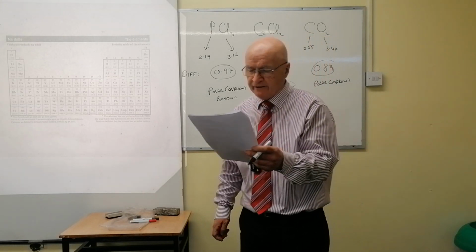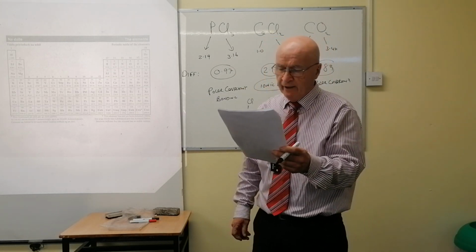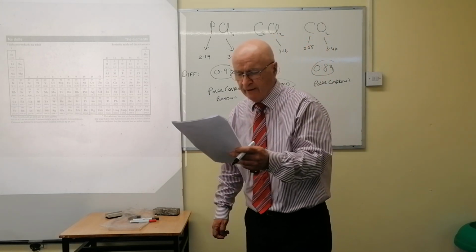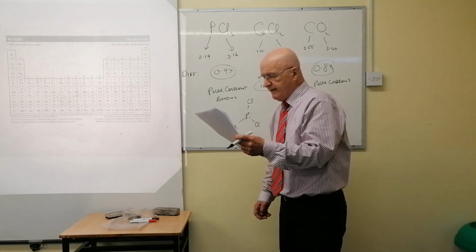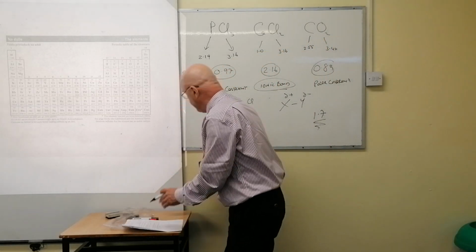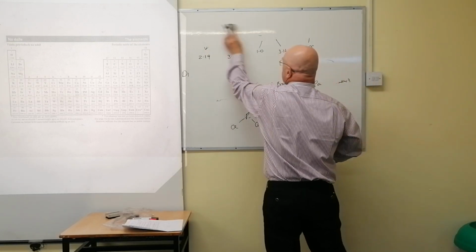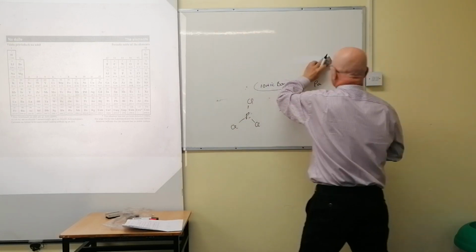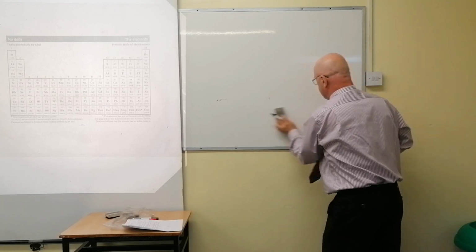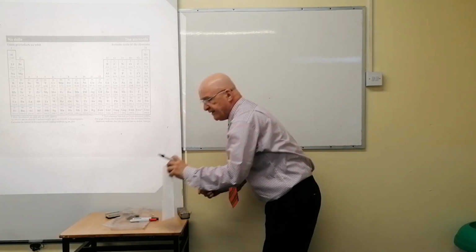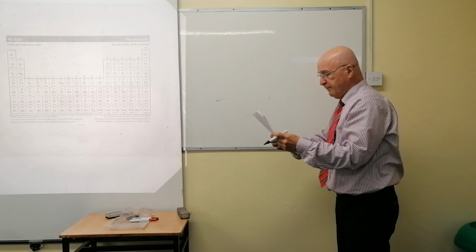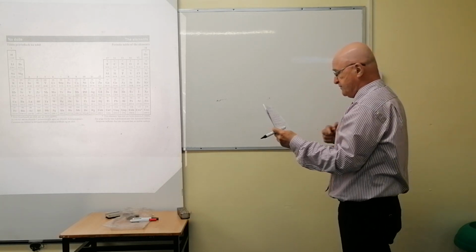Use your knowledge of bonding and molecular shape to suggest why the boiling point of carbon dioxide is significantly lower than the boiling point of water. Now, carbon dioxide and water. This is opening a much bigger issue now. You have to go back and do a lot of revision here, guys, to get up to speed on this. It's a while since you were doing it, and you're bound to be out of touch with it. I'd ask you to do that.